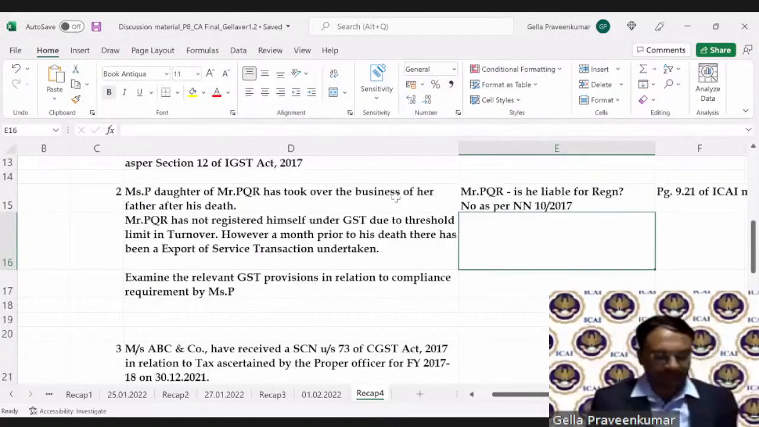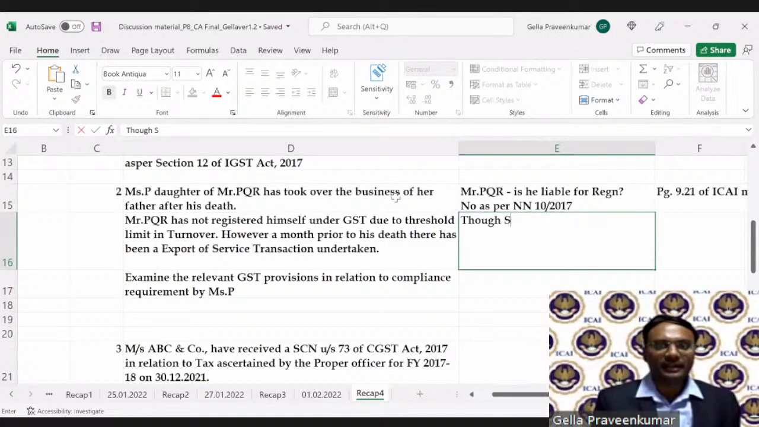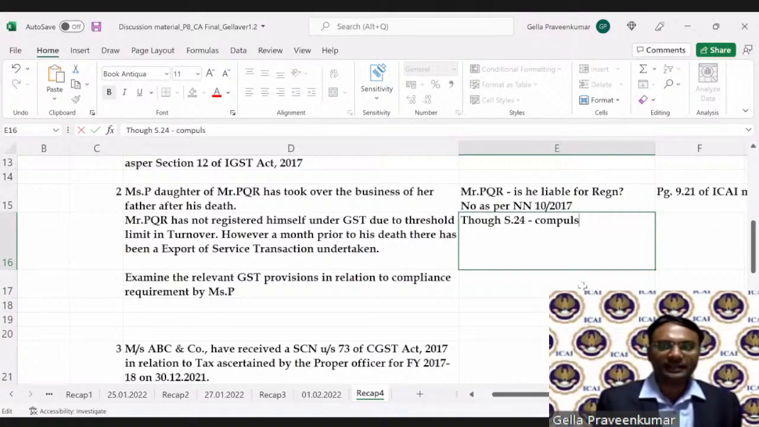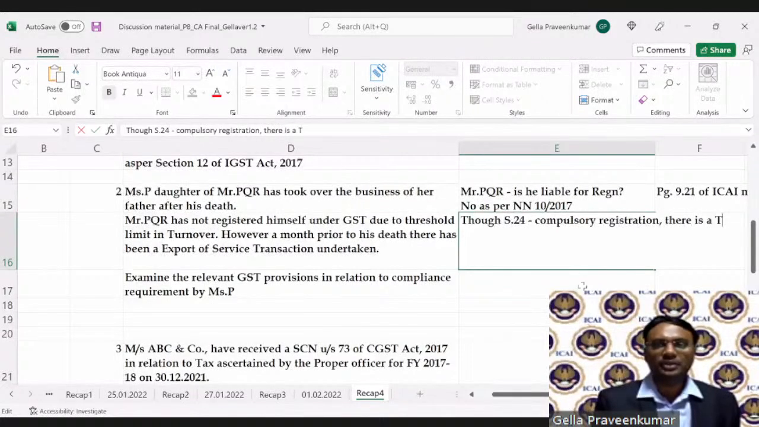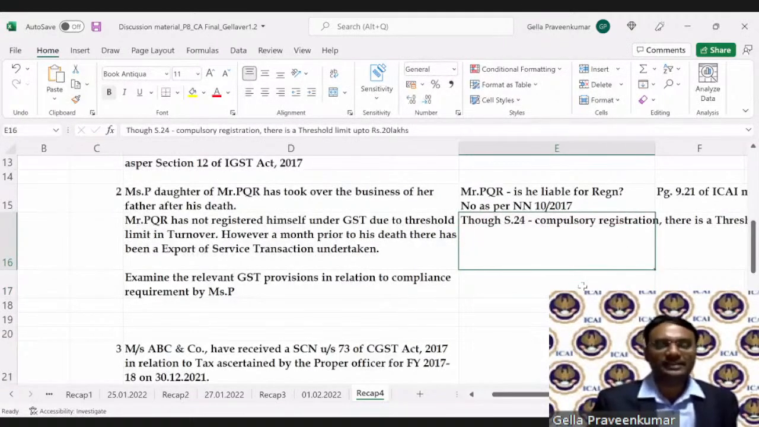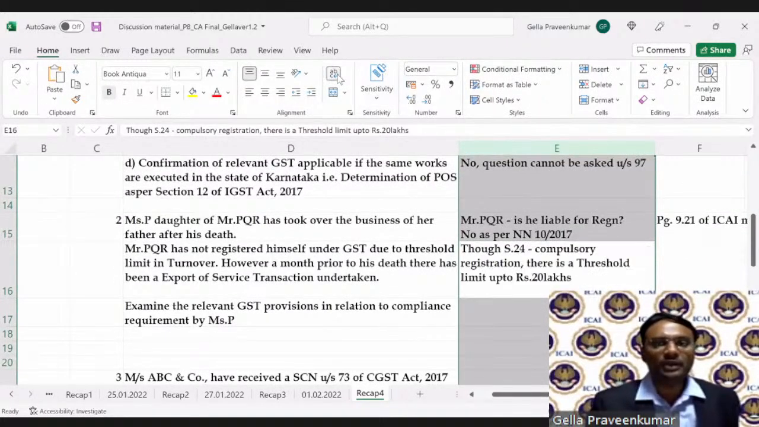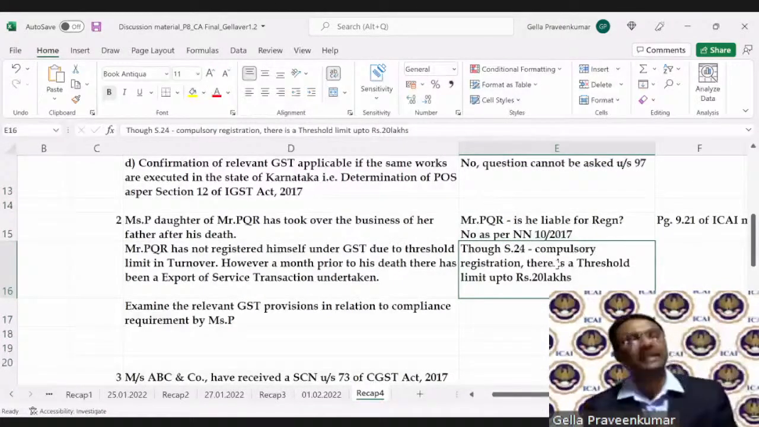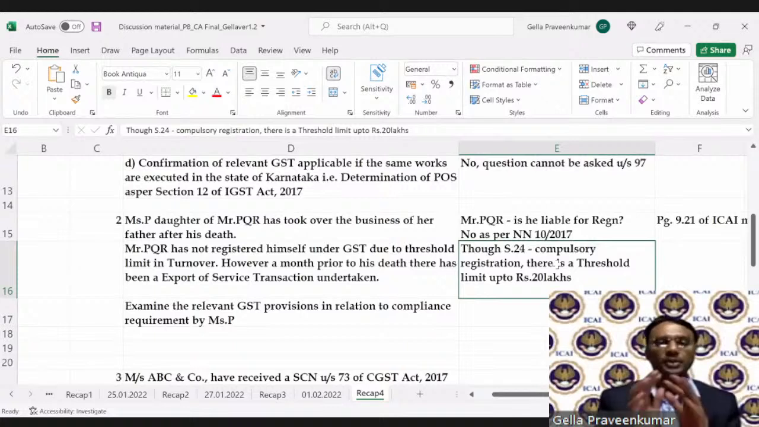By virtue of section 24, though section 24 talks about your compulsory registration, there is a threshold limit up to rupees 20 lakhs. So when we read these two aspects together, students, what do we understand? We understand that Mr. PQR need not register under GST law. Do you agree with this? Yes or no?